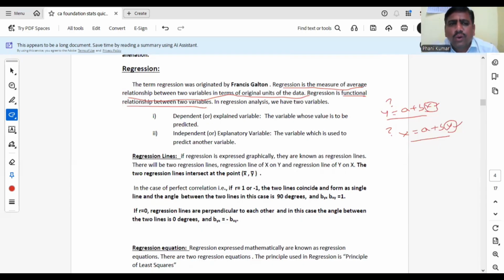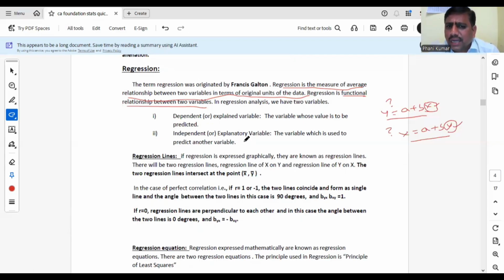In prediction, we have two types of variables, dependent variable and independent variable. What is meant by dependent variable? The variable whose value is to be found is known as dependent. Suppose x variable value is given and you have to estimate y variable value. Then here y will be the dependent or explained variable. That means the variable whose value is to be found is known as dependent.